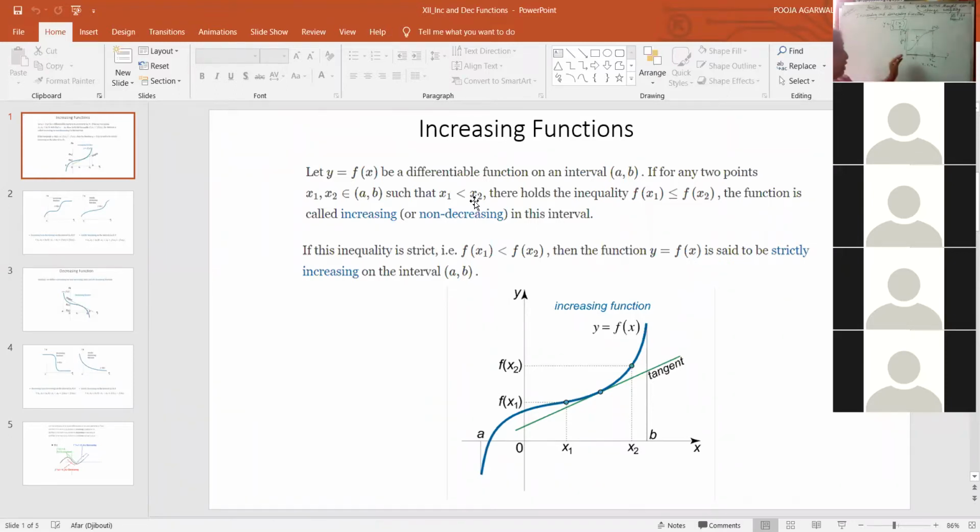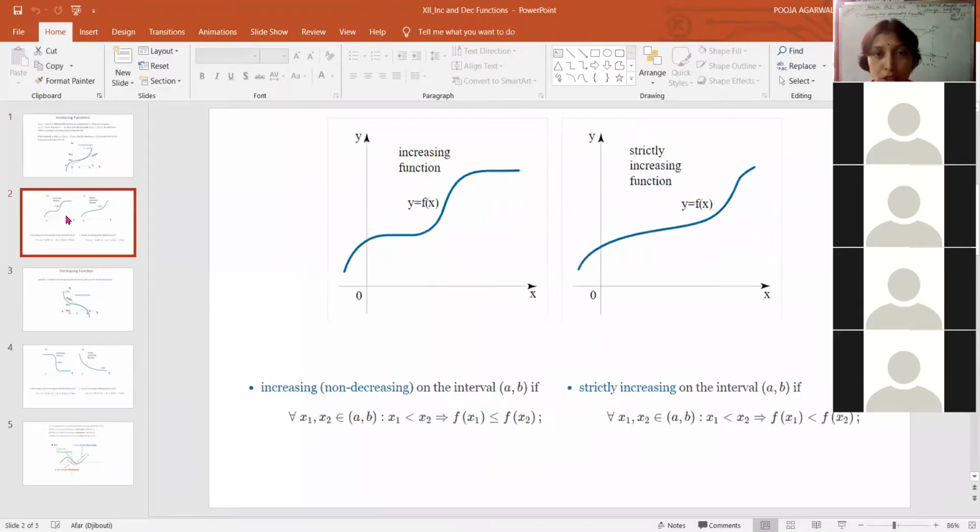So we say that it is an increasing function. So this is the graph of an increasing function. We have shown here that when x1 and x2, these are the 2 points, when values of x are increasing to right side, the values of the function, that is values of y, are also increasing, and we are making a tangent at any point of this, right?